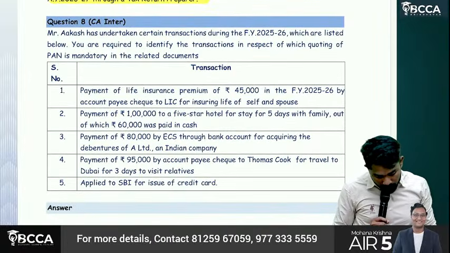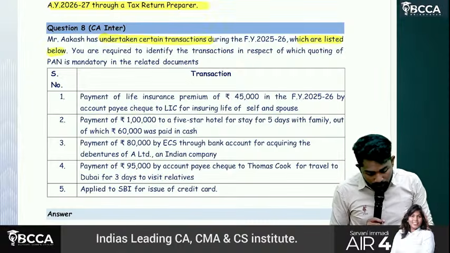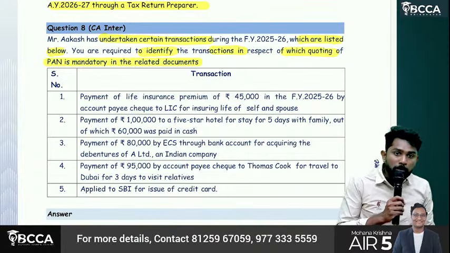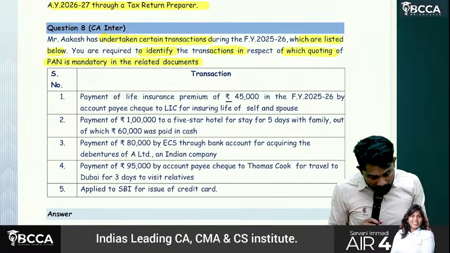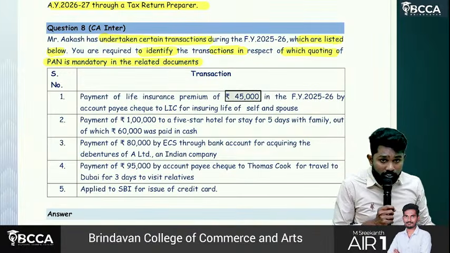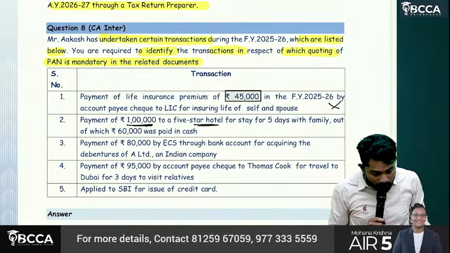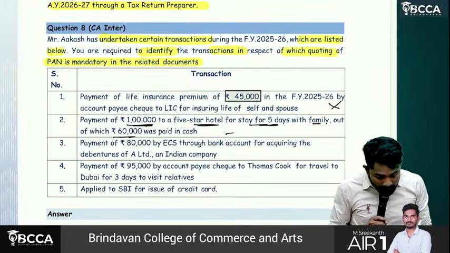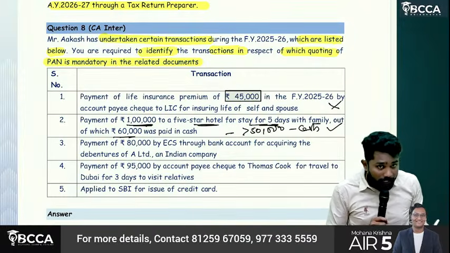Then question number 8. Akash has undertaken certain transactions which are listed below. You are required to identify the transactions in respect of which quoting of PAN is mandatory in related documents. Payment of life insurance premium 45,000, sir. When is it mandatory? In excess of 50,000. So here PAN is not required. Payment of rupees 1 lakh to a 5-star hotel for a stay of 5 days with family, out of which rupees 60,000 was paid in cash. Sir, payment in a hotel more than 50,000 in cash. So applicable. PAN has to be quoted.